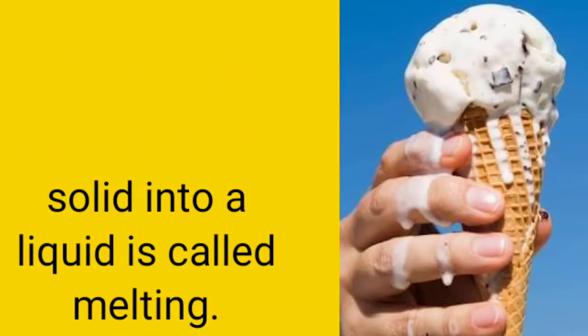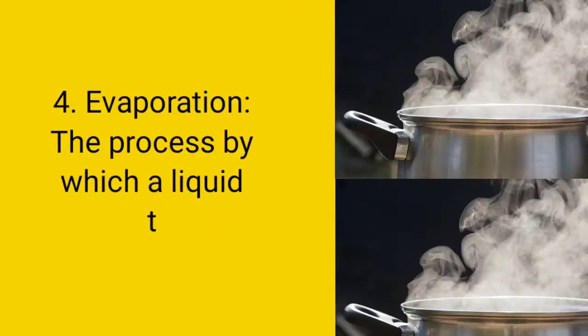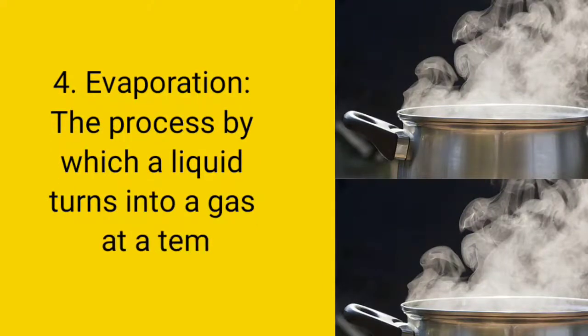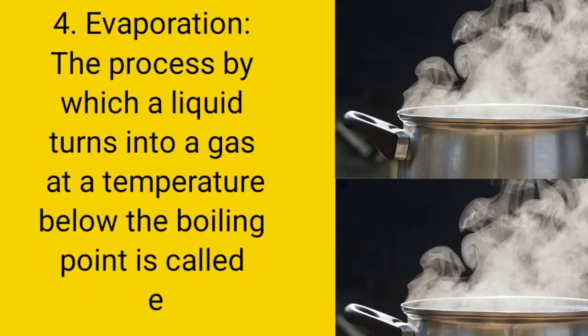Now know about the next process, whose name is evaporation. Evaporation is a very important process related to water. So know evaporation carefully. The process by which a liquid turns into a gas at a temperature below the boiling point is called evaporation. Once again, I want to repeat this definition of evaporation. The process by which a liquid turns into a gas at a temperature below the boiling point is called evaporation.